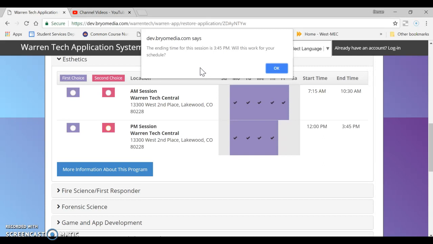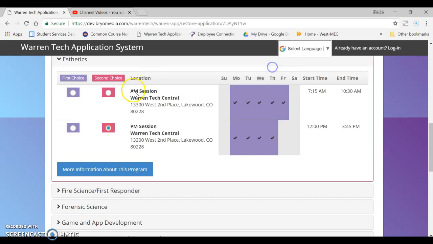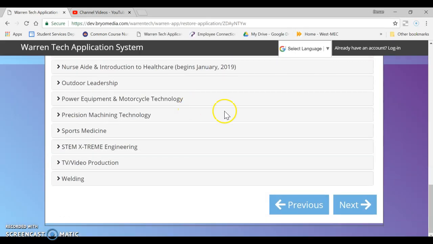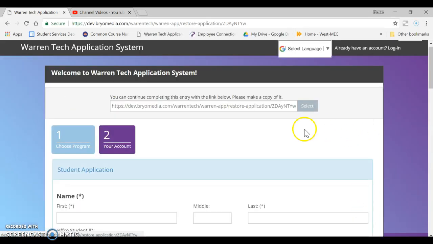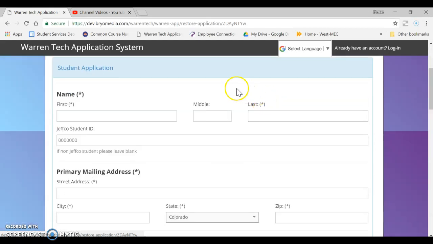So we just had this as a reminder for students to really think about what session they want to apply for. And if that's too late for them, they can go back in and change it to the AM session. So then that student would hit OK. Then they would click on Next. And then this is just your basic student data information.